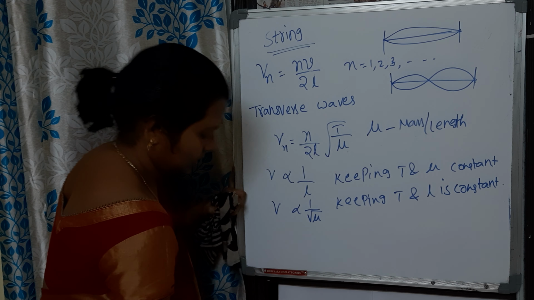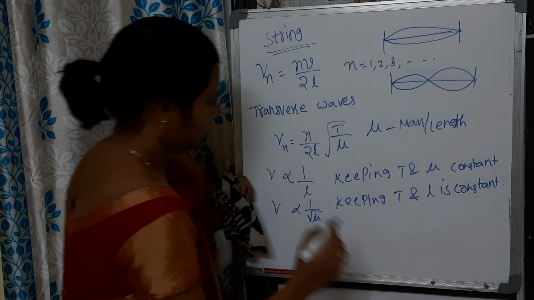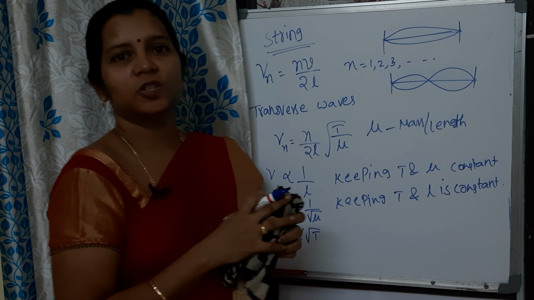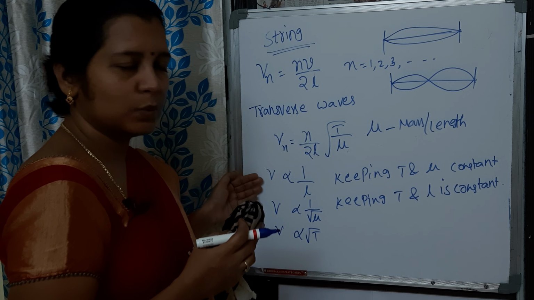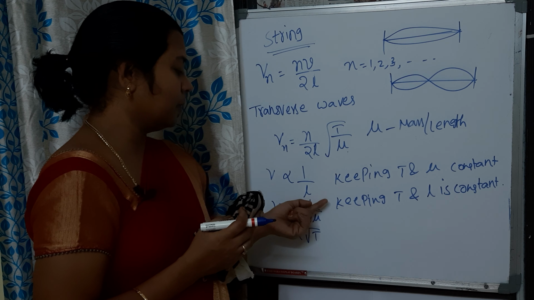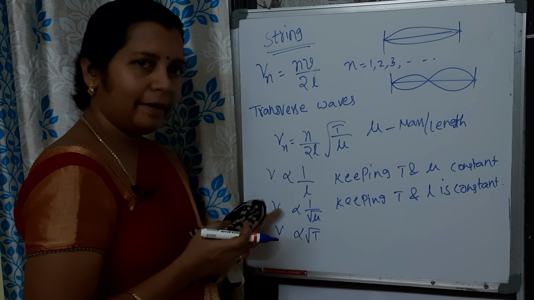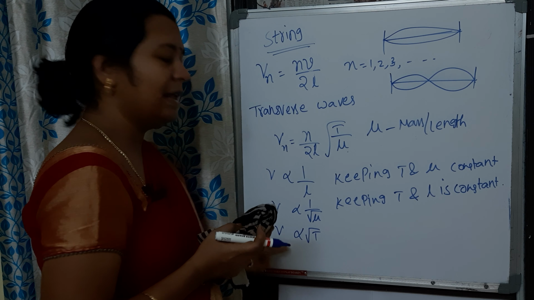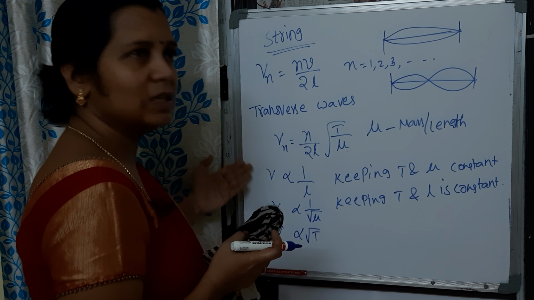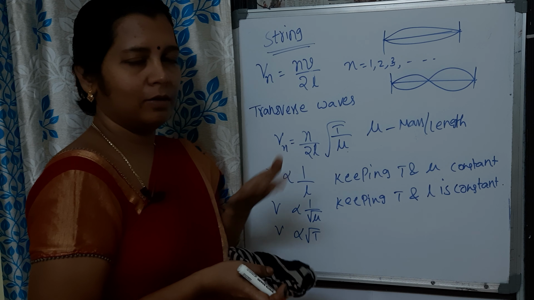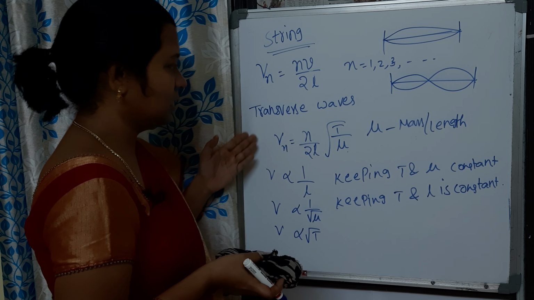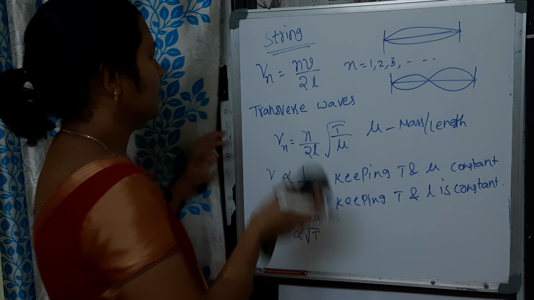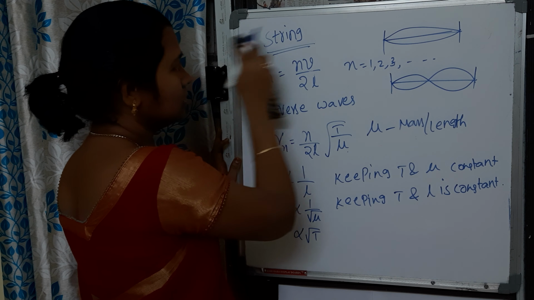And the frequency nu is directly proportional to the square root of the tension. So these are called the laws of transverse vibrations. The frequency of vibration is inversely proportional to resonating length, inversely proportional to linear mass, and directly proportional to tension. Based on this, we have done one more experiment in your physics lab. This is transverse vibrations in a stretched string. So these are the formulas which we used, right? And this is for a string.